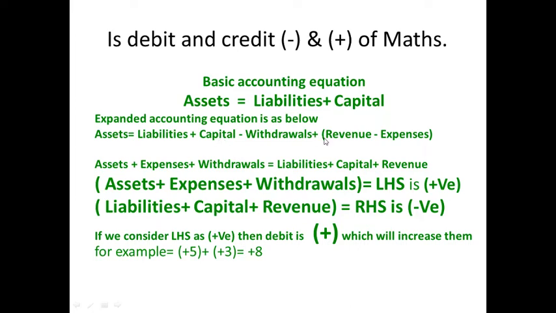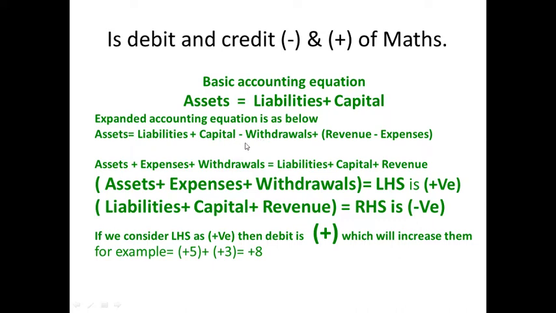And then the aim of the business is to earn revenue, that is the profit or income, and for earning revenue we have to incur some expenditure. So this is nothing but the profit, and this is the amount withdrawn by the owner.